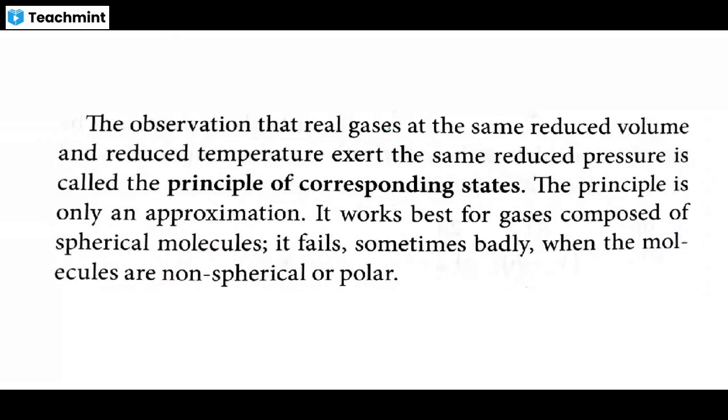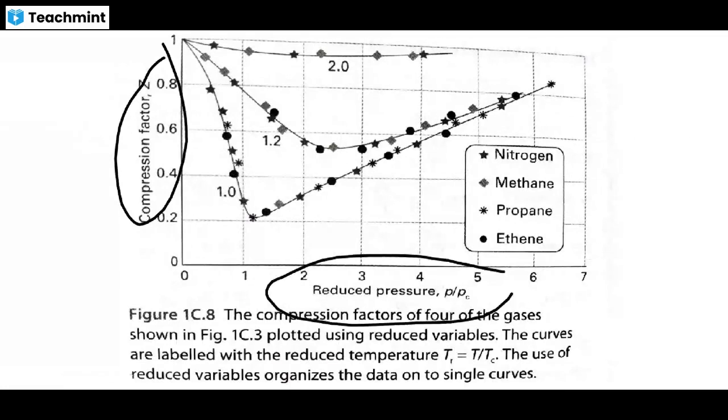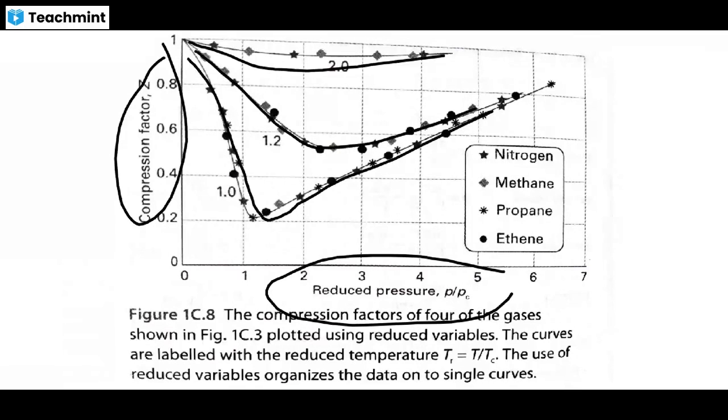Here are some of the reduced variables. For nitrogen, methane, propane, and ethane, this is the compression factor versus reduced pressure. You plot it and you get a graph like this. You already saw the compression factor graph in the previous slide, but here we use the reduced constants. That is the difference, and the data match well with the curve.